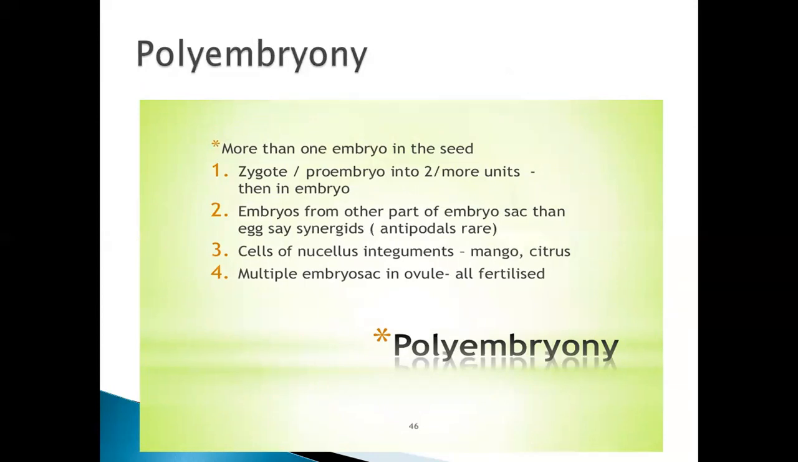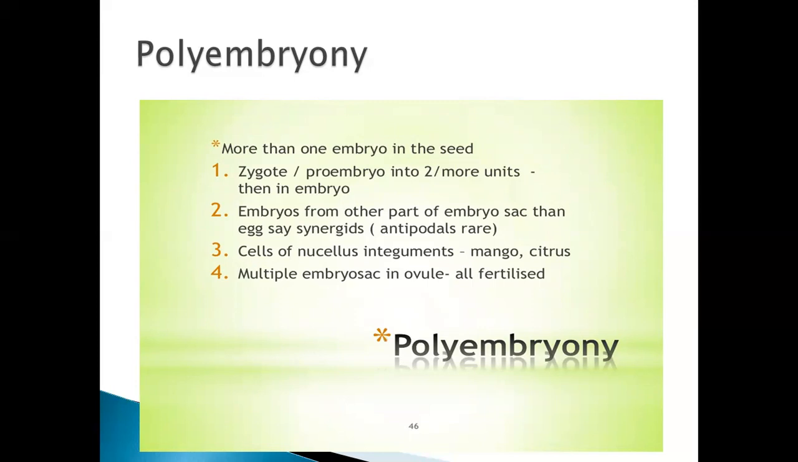That means there are more than two units in the embryo, whereas normally there is only the terminal cell and the basal cell. Embryos can arise from other parts of the embryo sac, other than the egg, such as synergids, cells of the nucellus, and integuments, as in mango and citrus, or from multiple embryo sacs in the ovule, all fertilized.